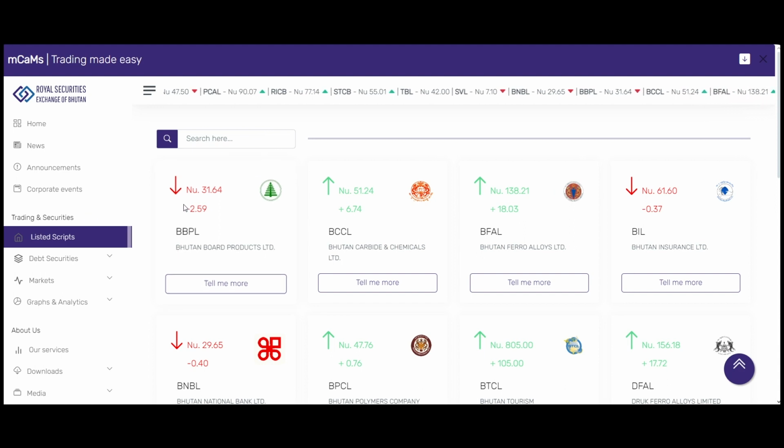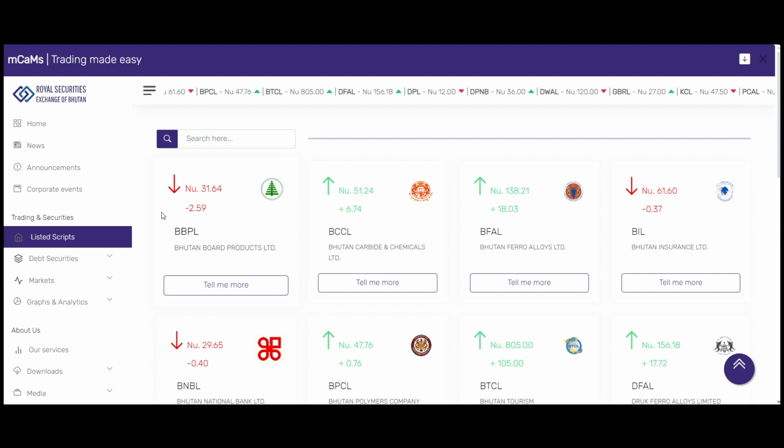So why is it called scripts? It's generally called scripts, and it can also be called listed companies or listed scripts or listed securities. It's just nomenclature that is normally used, so it can be used interchangeably. Okay. So what do these arrows mean over here?